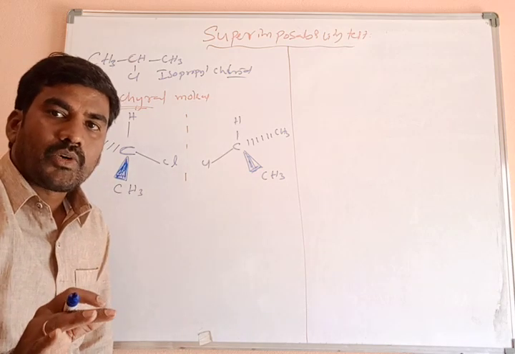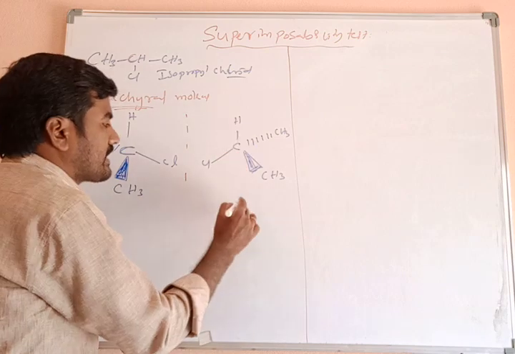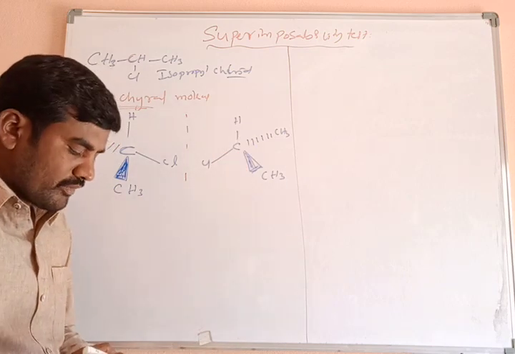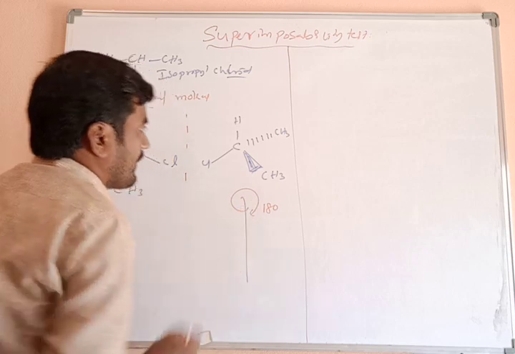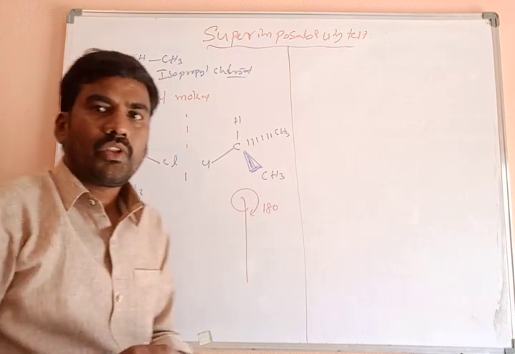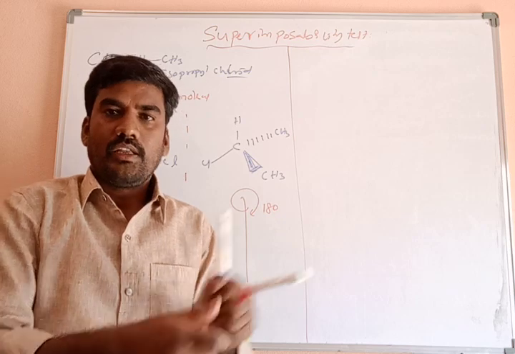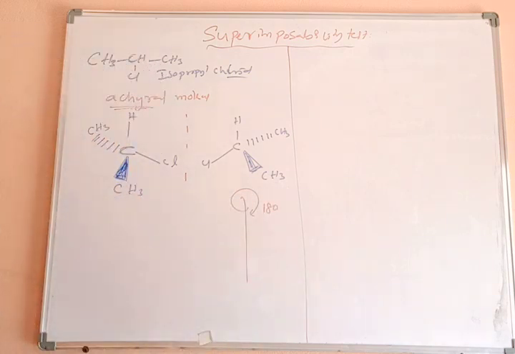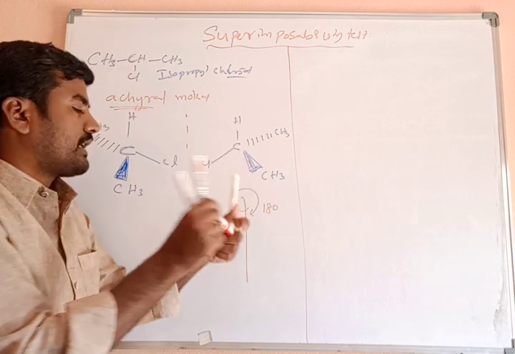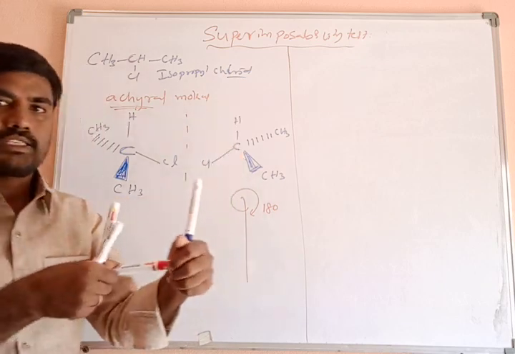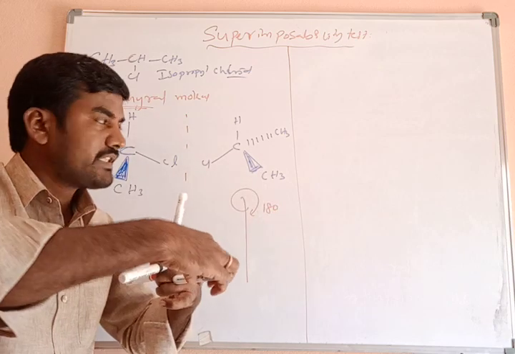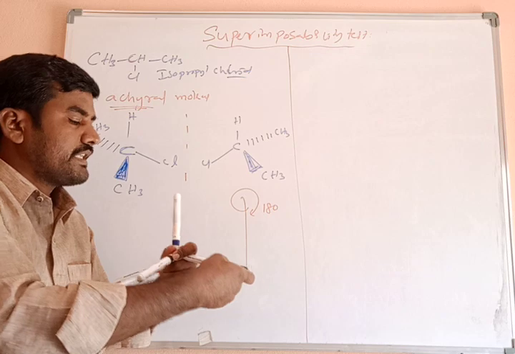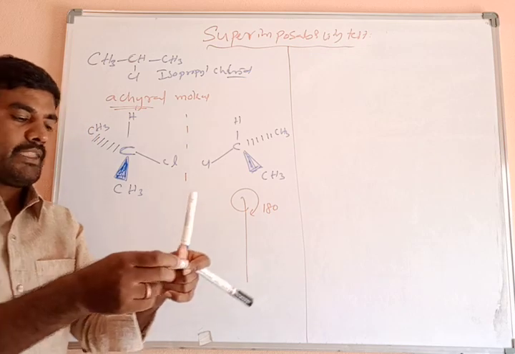To understand the superimposability test, we have to rotate this compound 180 degrees. When you rotate 180 degrees, then what happens? For example, these two lie on the plane. Now this hydrogen and chlorine both lie on the same plane. What about the one above the plane? A CH3 group is above the plane, and this one is another CH3, which lies inside the board like this. This is the structure. Clear?